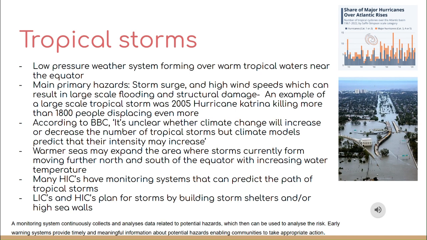LICs and HICs plan for storms by building storm shelters and high sea walls along vulnerable areas of the coast. Governments and NGOs also advise people on what to do during storms, including creating evacuation routes and educating communities. This all helps to manage and reduce the increasing intensity of tropical storms on the impact of lives and the environment.